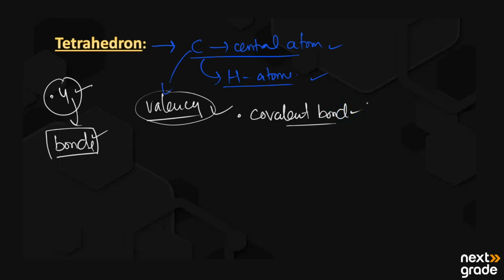The carbon is in the middle of the structure. This structure is known as the tetrahedron structure, in which the central atom is carbon, and around the carbon we have 4 hydrogens.